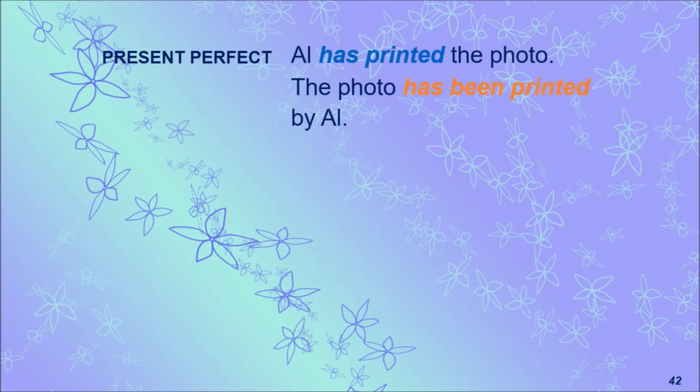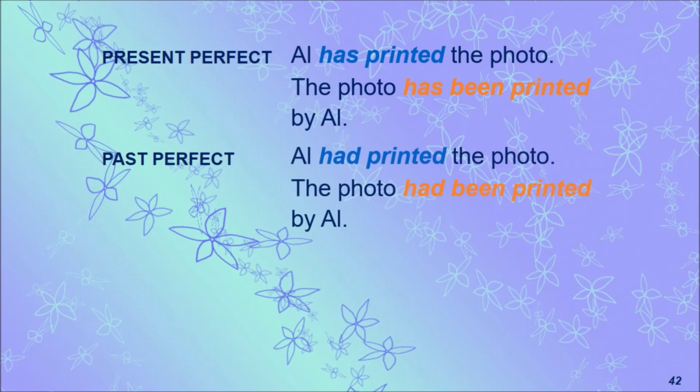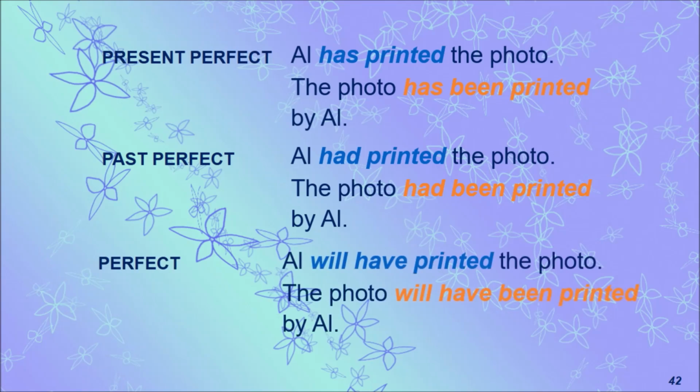And next we have present perfect tense. Al has printed the photo. The format will be: the photo has been printed by Al. And past perfect: Al had printed the photo. The photo had been printed by Al. And future perfect, that is: Al will have printed the photo.